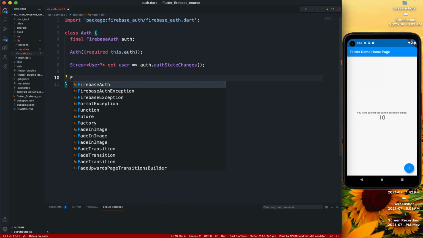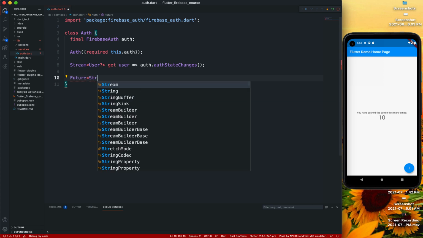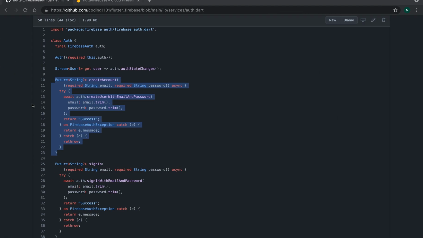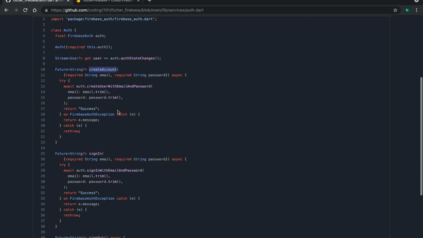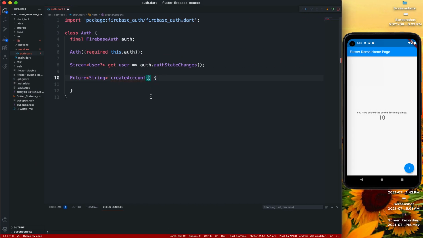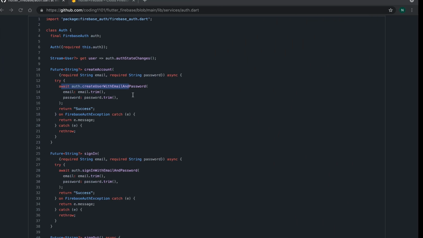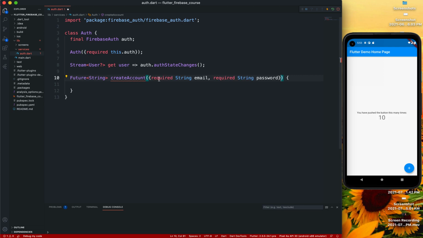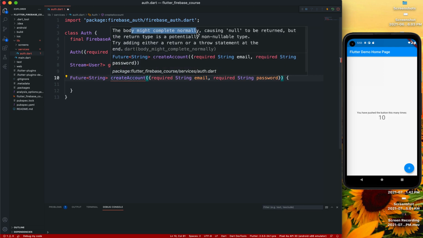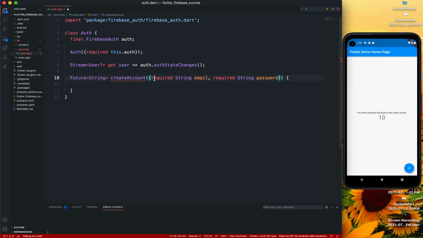After that's done, we have our future create account method we need to make. Let's do that. So a Future which will return a String, and the method is called createAccount. In the brackets, we require an email and a password so that we can make this account. So in here we're going to require an email and a password. We have this error, the body might complete normally, and these are two required fields.